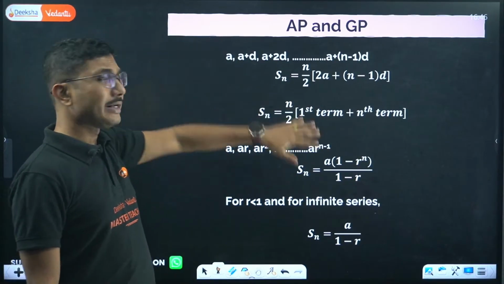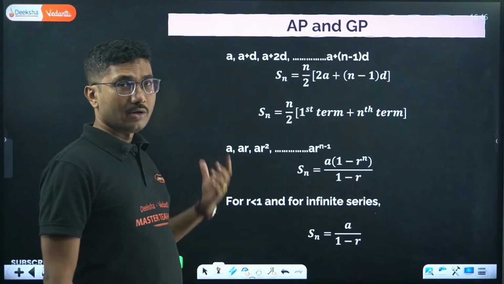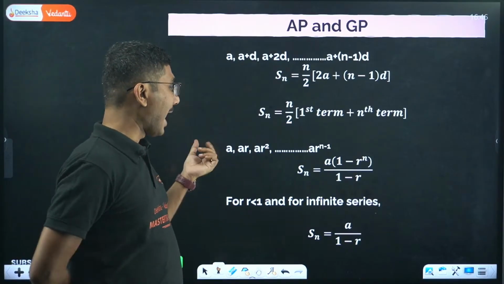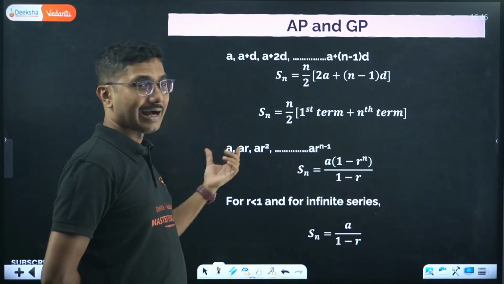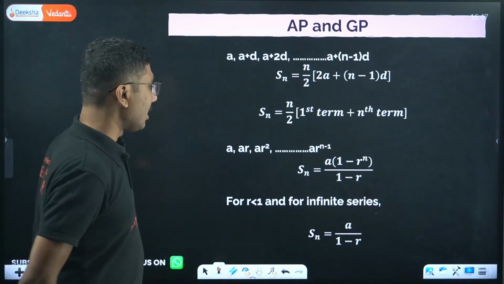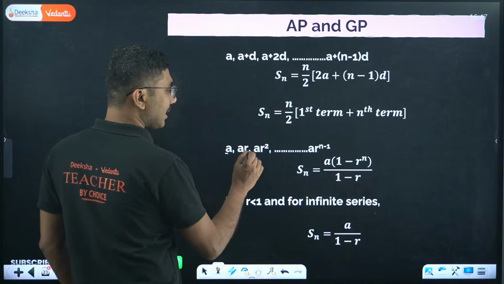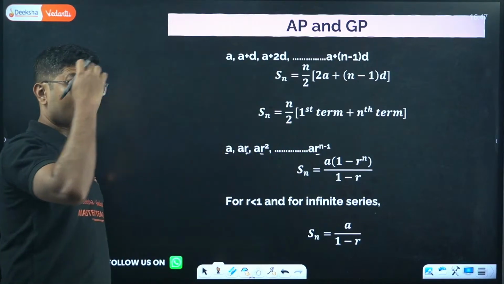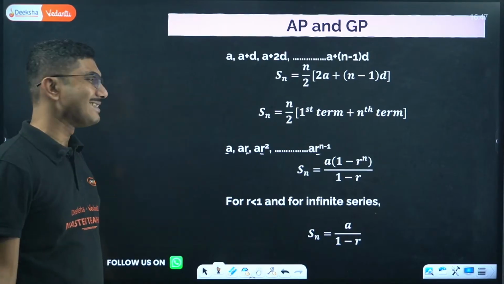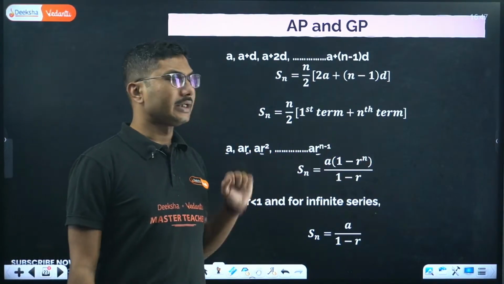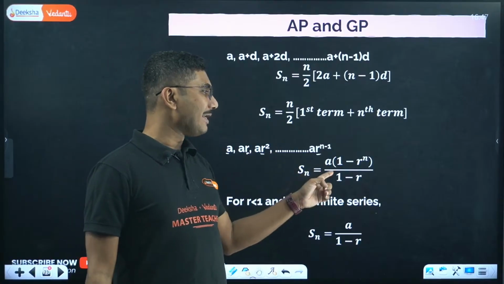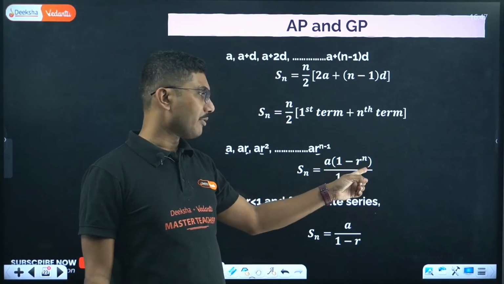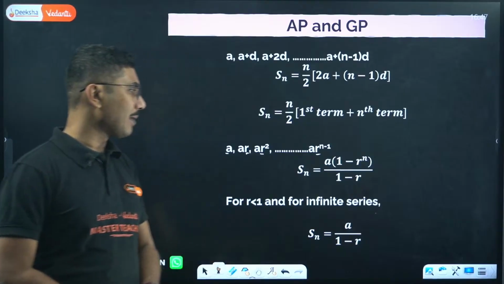But more important in physics is GP. In GP, you add the quantities a, ar, ar square, so basically one quantity is there and you are multiplying with the common ratio. If the common ratio's power is increasing, then the sum of all the terms is given by a into 1 minus r to the power n divided by 1 minus r.